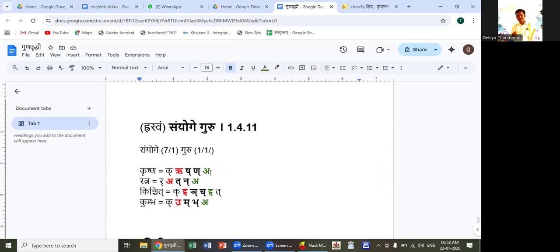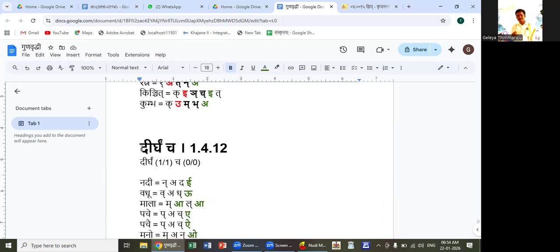So in ratna, the akara is hrasva, but it is followed by a sanyoga, so it is guru. In kinchit, i is followed by a sanyoga of nakara and chakara, so it is guru. In kumbha, the ukara is hrasva, but it is followed by a sanyoga of makara and bakara, so it is also guru. So if a hrasva letter is followed by a sanyoga, then it is called guru instead of laghu.